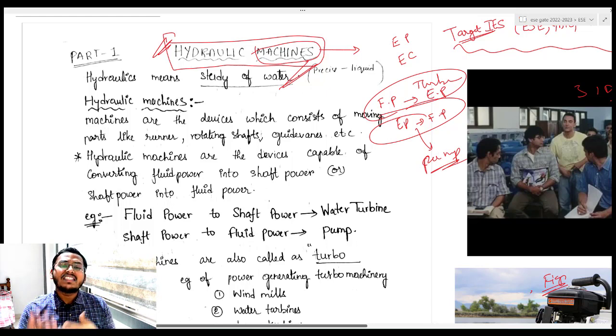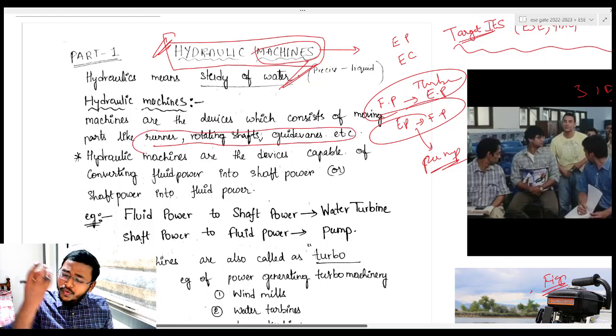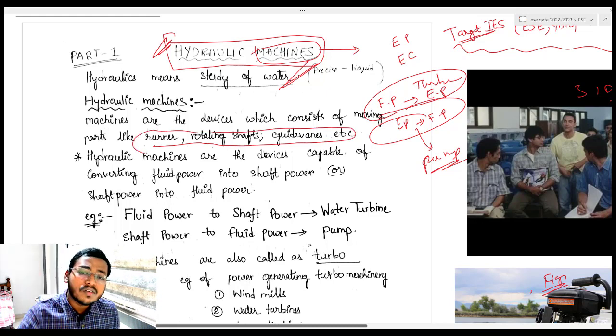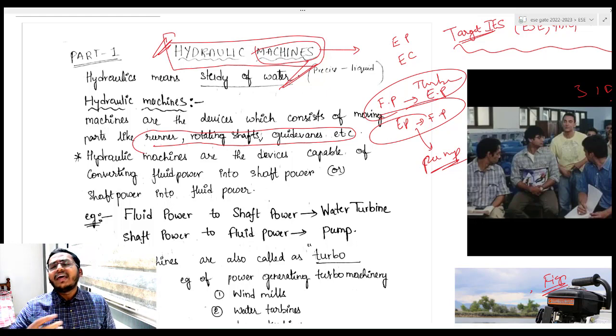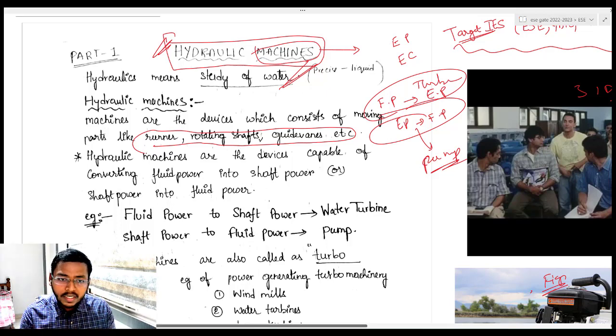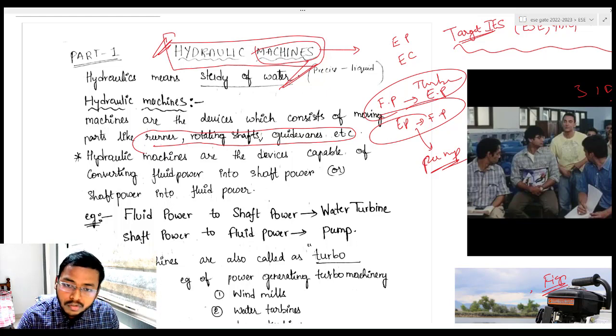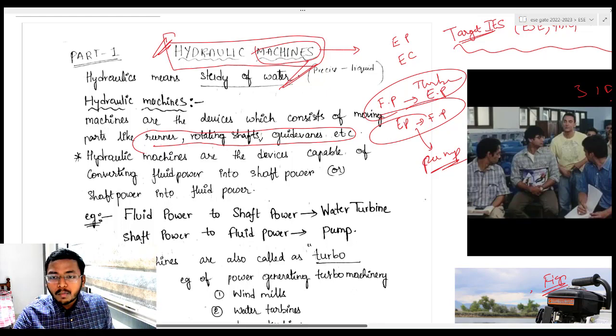So what are the generally moving parts in your turbine? Runner, rotating shaft, guide vanes, etc. We will learn in detail what the different types of guide vanes are. Okay, everything we will be studying in turbines topic, no need to worry. But so far whatever I'm teaching you, you are able to understand, right? If you have some doubt, ask in comment box, I will clear your doubts. और हमारा WhatsApp group रहता है ना, पूछो, instant से clear करेंगे. So now you are very clear about these terms, right?